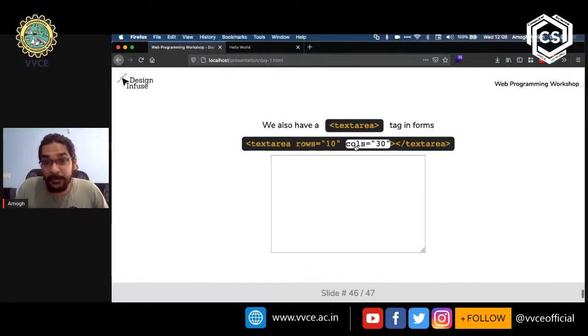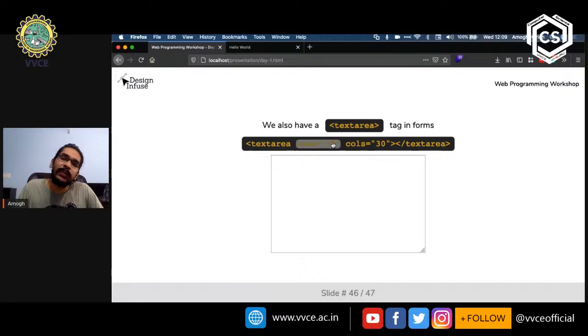Then we have two different attributes, which I will come to. But then we close it, and we close the entire tag out by putting a forward slash before the name of the tag. It's important to know that there is no content that goes within this tag. We never put in anything inside that. However, there are two attributes over here. We have an attribute called rows and we have an attribute called cols. Rows stands for rows and cols stands for columns.